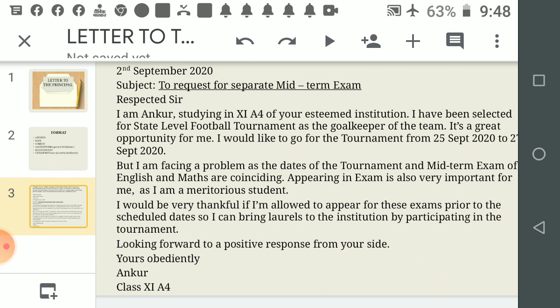Looking forward to a positive response from your side. This is the ending line or the closing line. And the signatory: yours obediently, Ankur, class 11th A4. So this is how you are supposed to write a letter to the principal.